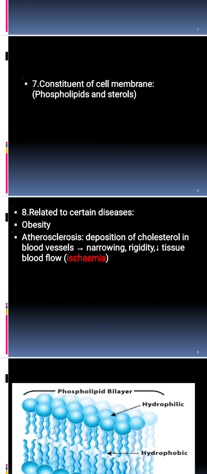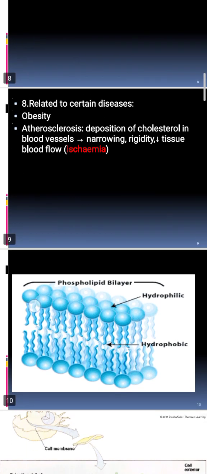But when we have atherosclerosis, there will be deposition of fats in this blood vessel. The deposition of fats in the blood vessel will lead to a decrease in the surface area. And the decrease in the surface area, of course, will decrease the amount of blood that can pass through this vessel, right? This will lead to a decrease in the blood flow to this specific organ or tissue, and this will lead to a decrease in the oxygen to this tissue, and it will lead to ischemia of the tissue.